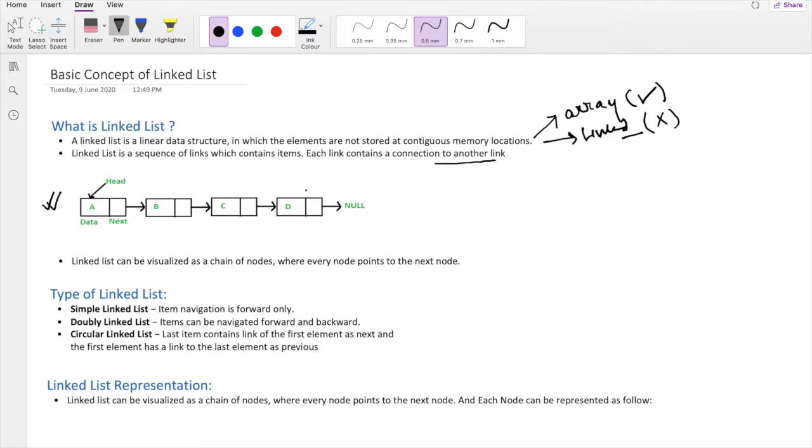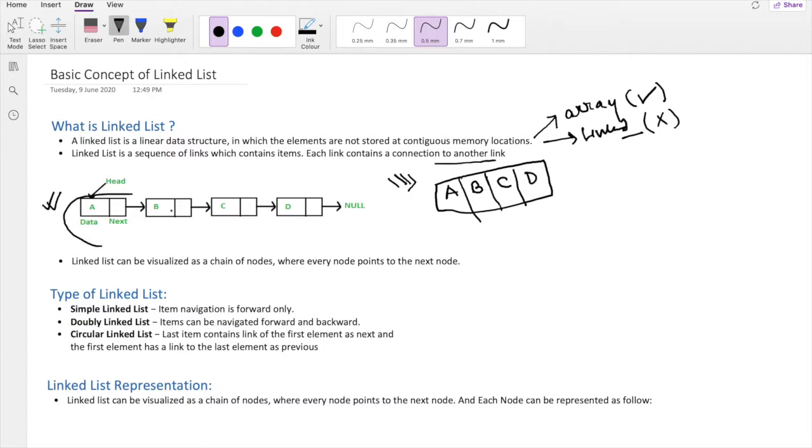So if we consider this as an array, it will be like this. If we define an array of A, B, C, D, this will be the structure of an array where all these four elements will be at the same place in the memory location, whereas here in the linked list you can see this is called one node of a linked list.